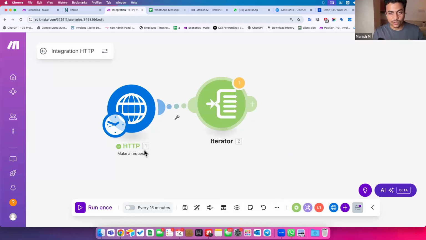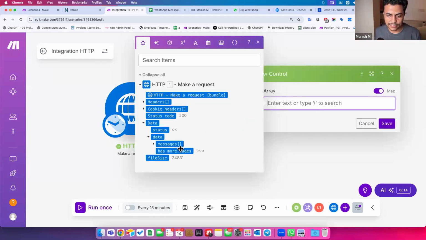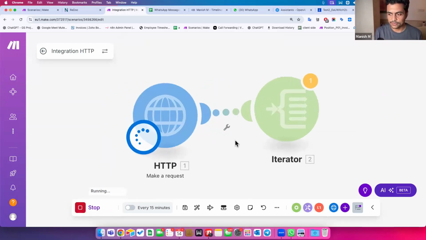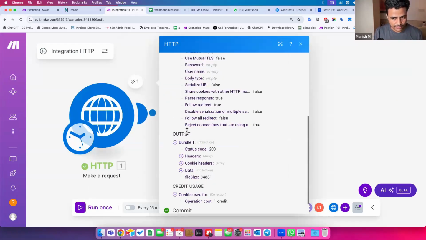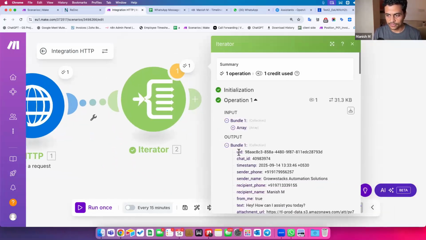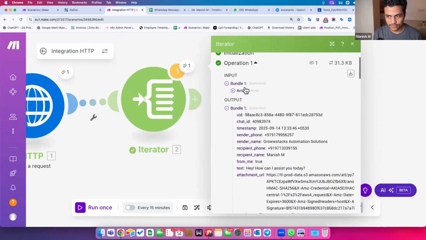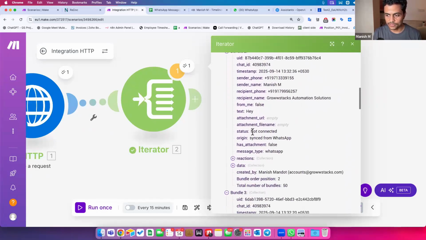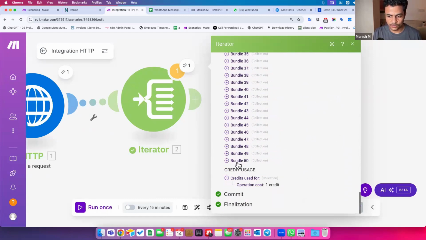The array is inside data. And always remember, an array starts and closes with a box bracket or square bracket. See here, the bracket is like this, standing bracket open, standing bracket close. So arrays always put data in between these two brackets. So this is my messages-level array, which I mapped over here. I said click save, and let's try to run this, see what happens. This got me, as usual, one single bundle, the data, the messages, and the whole array over here. What this did, if I come to this one, see, one single array came in, one input, and it got me a total of 50 outputs. All of these are separated, a total of 50 bundles.